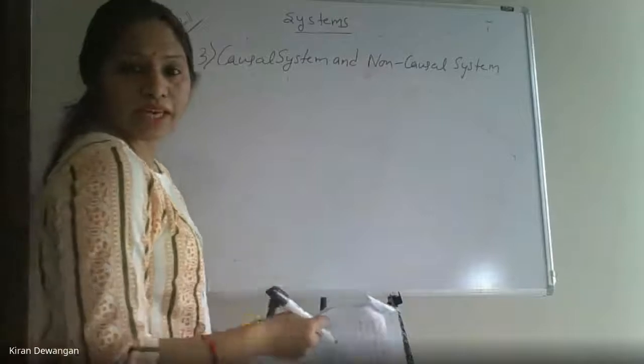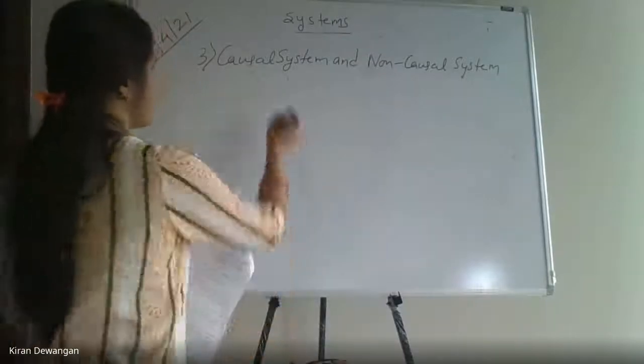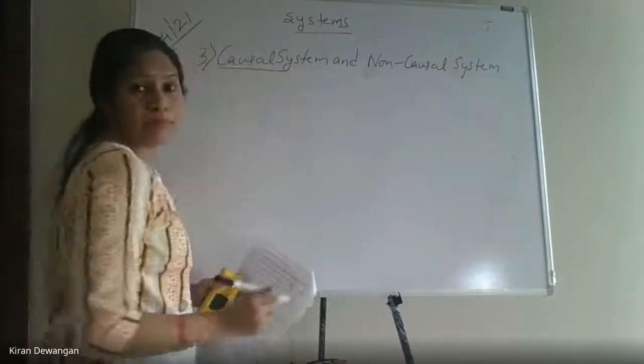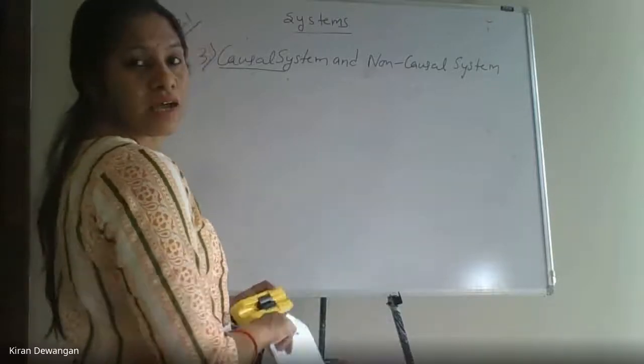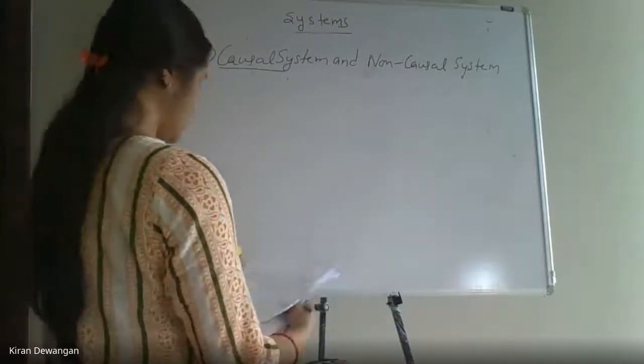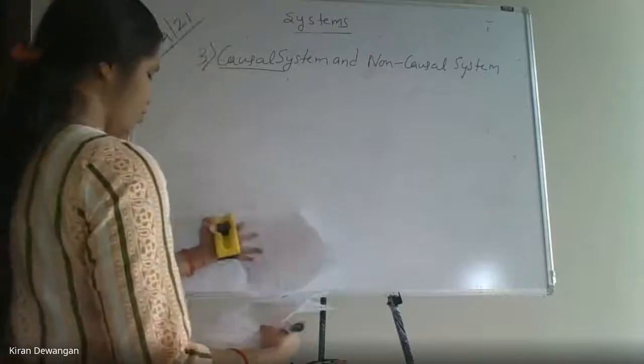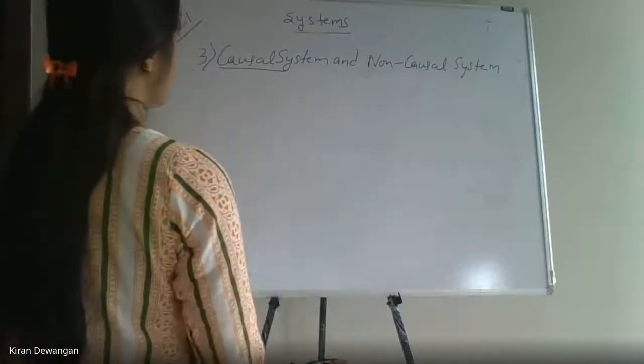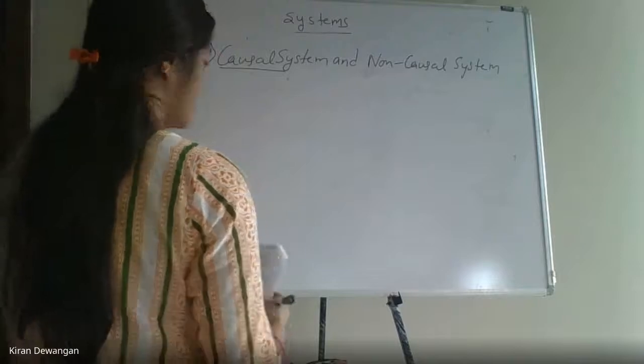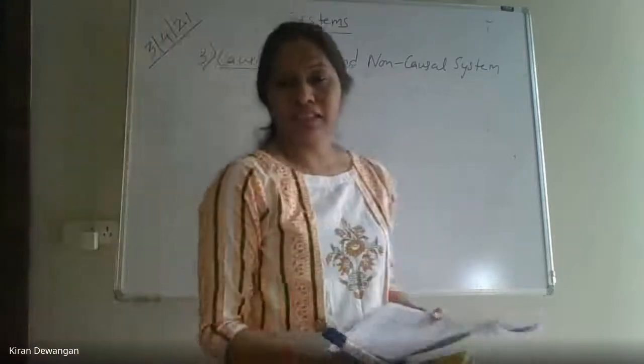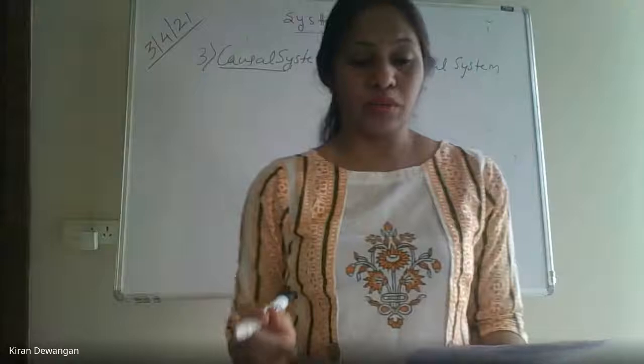Now, when we say causal system and non-causal system, again, it is a system. So we need to know what is a causal system and what is a non-causal system. The first one is the causal system. Let us talk. Before we start, let us just revise the static and dynamic system once again.